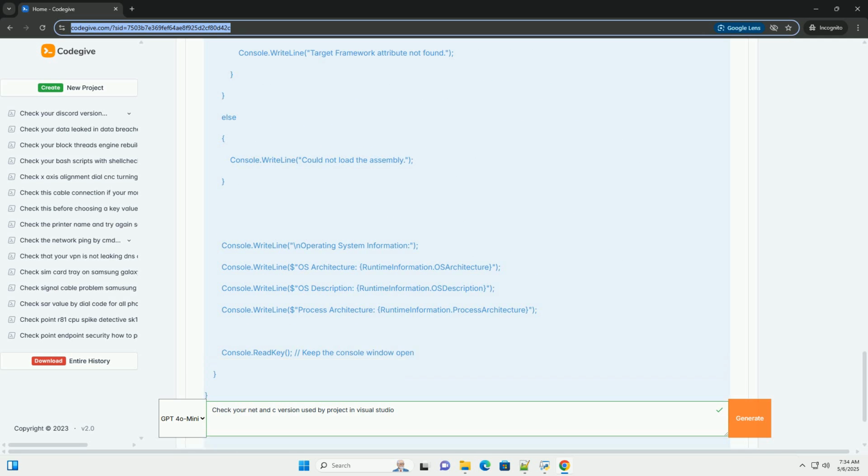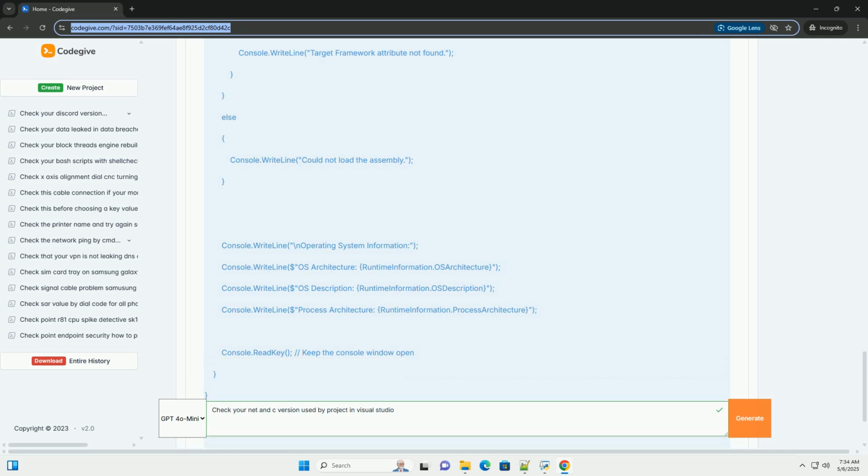Method 2, in project properties, potentially less reliable, or not available. In older versions of Visual Studio and .NET Framework projects, sometimes you could find a C# language version setting in the project properties under Build, Advanced. However, this method is less reliable, and the option may not be present, especially in newer .NET Core/.NET 5+/6+ projects. The project file method is the preferred approach.